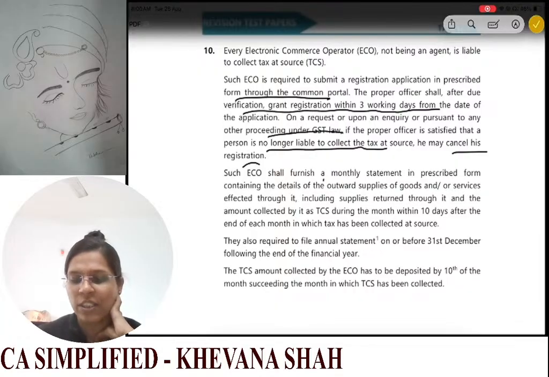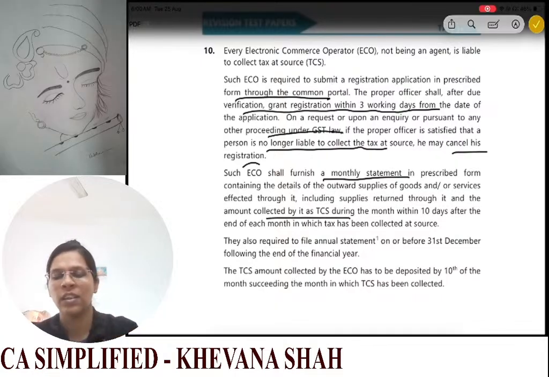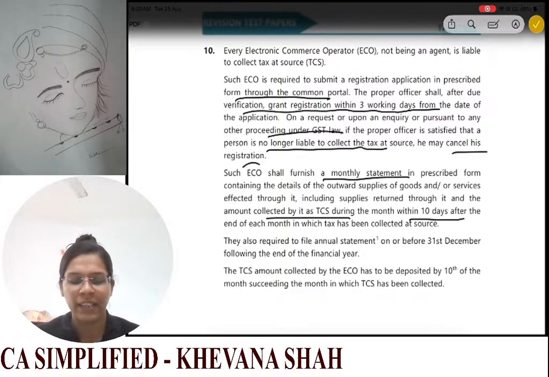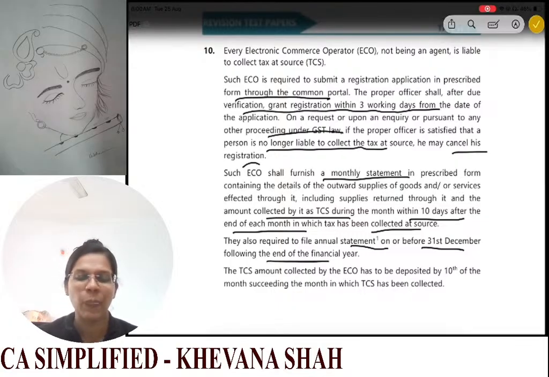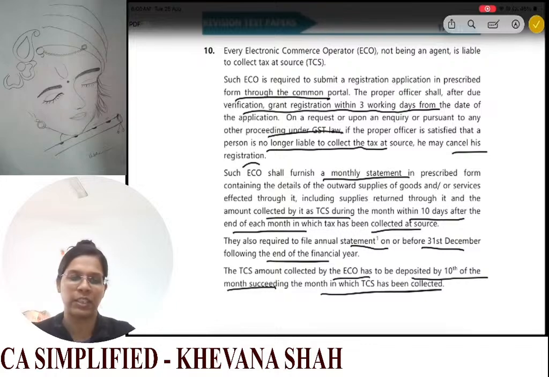Such ECO shall furnish a monthly statement in prescribed form containing the details of the outward supplies of goods and or services effected through it, including supplies returned through it and the amount collected by it as TCS during the month, within 10 days after the end of each month in which tax has been collected at source. They also are required to file an annual statement on or before 31st of December following the end of the financial year, and the TCS amount collected by the ECO has to be deposited by 10th of the month succeeding the month in which TCS has been collected.